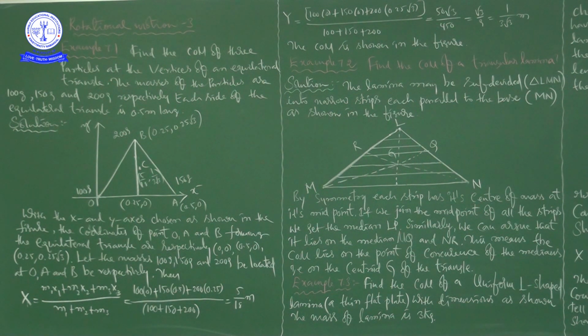After that, in case of continuous bodies, because it is not possible to find the mass for individual particles, because of the difficulty in calculating, we replace the summation symbol with the integration symbol. So that is the calculus method.